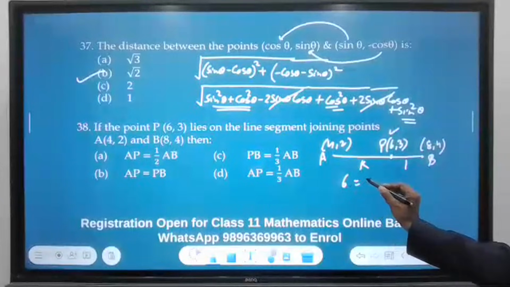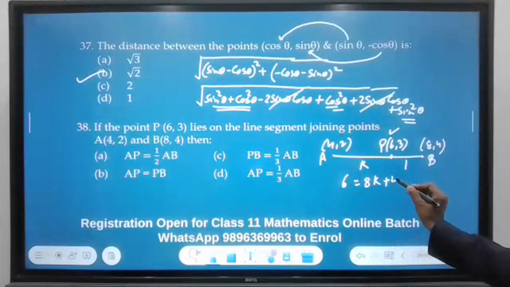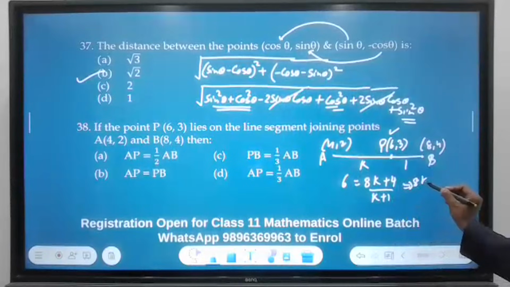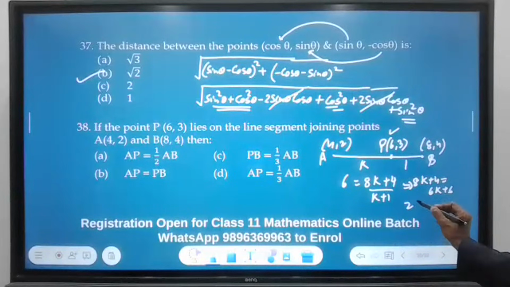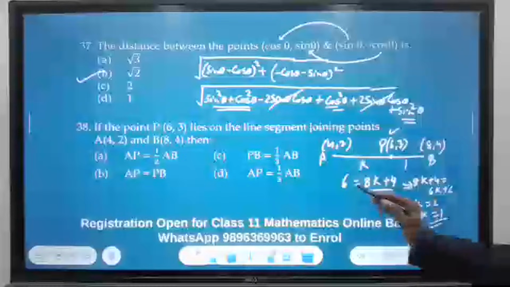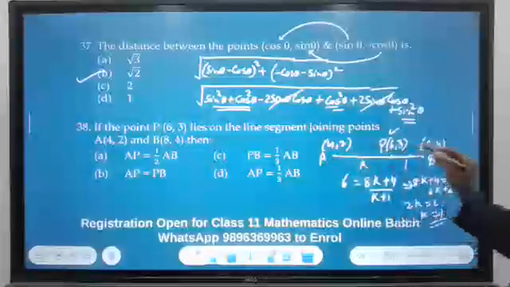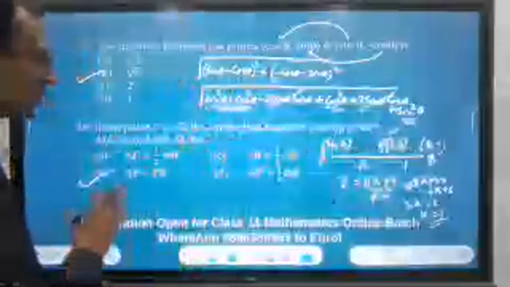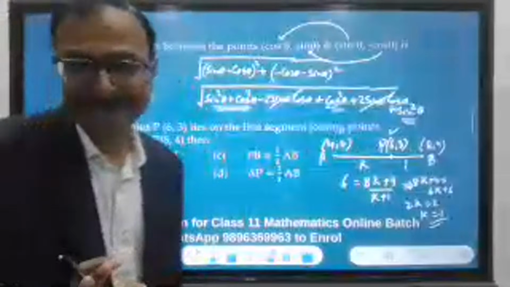6 equal to 8K plus 4 upon K plus 1. That will give 8K plus 4 equal to 6K plus 6. So K equal to 2. That means K equal to 1. And what does K equal to 1 mean? It means that P is the midpoint of AB. AB will be equal. See, the ratio itself told you the correct answer. And so many of the students will think that the question is very lengthy.